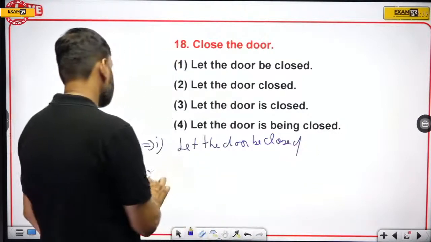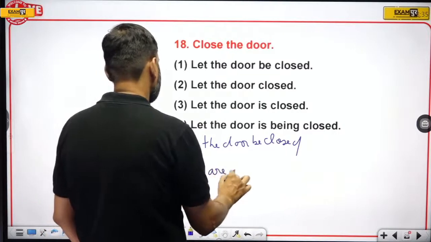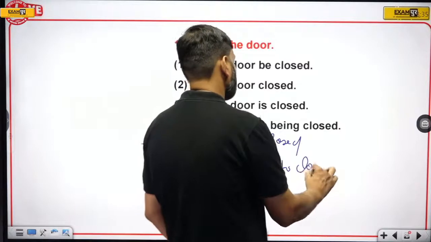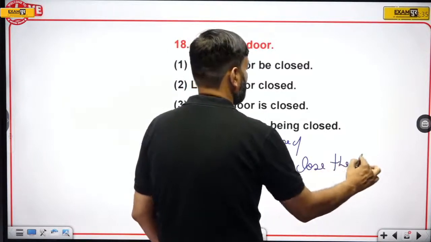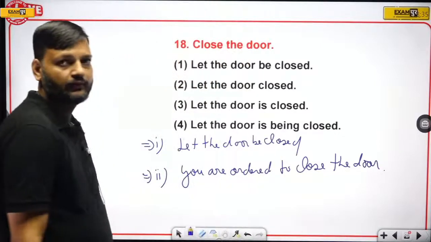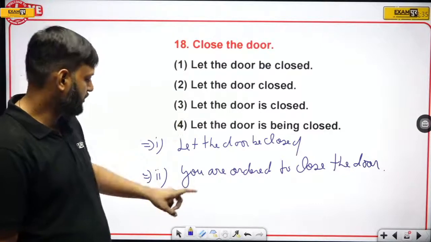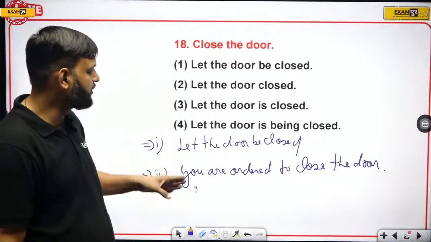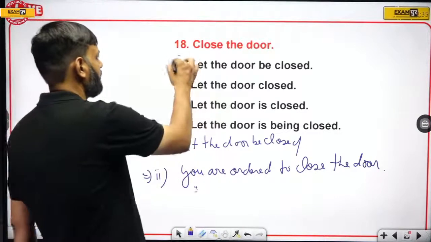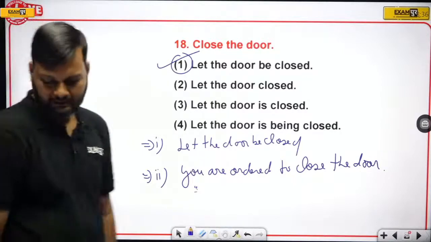And one more option is there: You are ordered to close the door. Okay, so there are two options for this one. So this sentence is not there in the options. Let the door be closed is there in the option. Okay, so here option number 1 is the right answer.